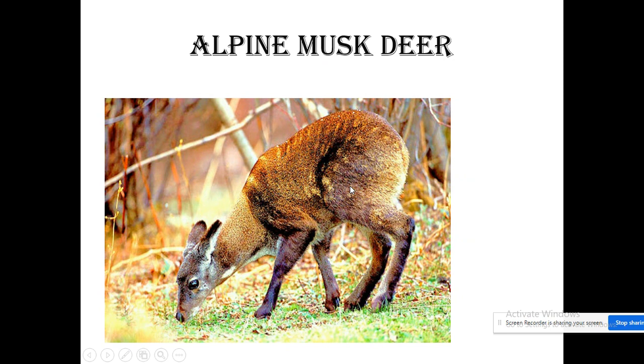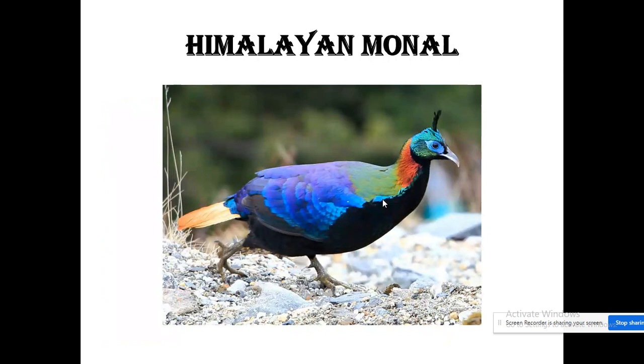Yes. So children, here you can see the picture of the alpine musk deer. Is it different from us? Yes. Alpine musk deer is the state animal in Uttarakhand. Next, as I told you, the state bird is the Himalayan monal.